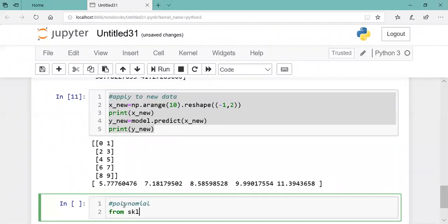From sklearn dot preprocessing we will import PolynomialFeatures.